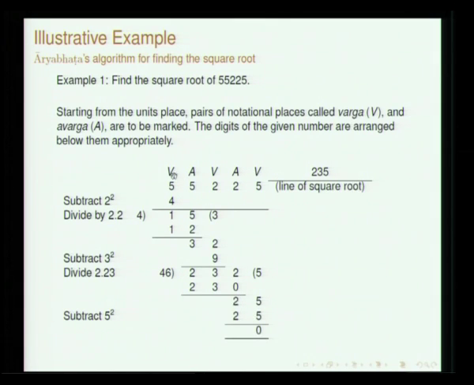So, now we go to the example. Along with the remainder, bring down the next digit from the avarga place. This has to be divided by twice the maximum square that is possible. So, let us take this number 5 5 2 2 5. We have grouped this varga, varga, varga, varga, and then we have this varga.